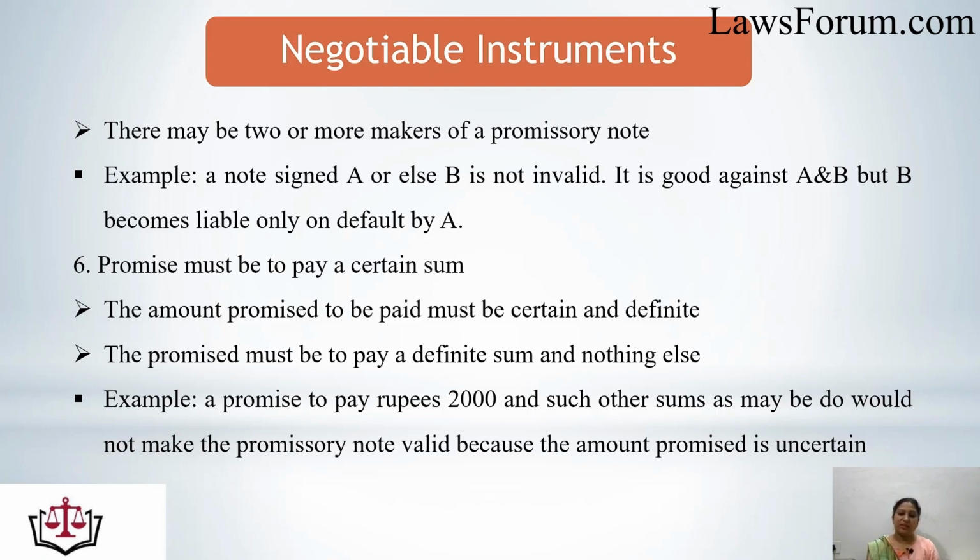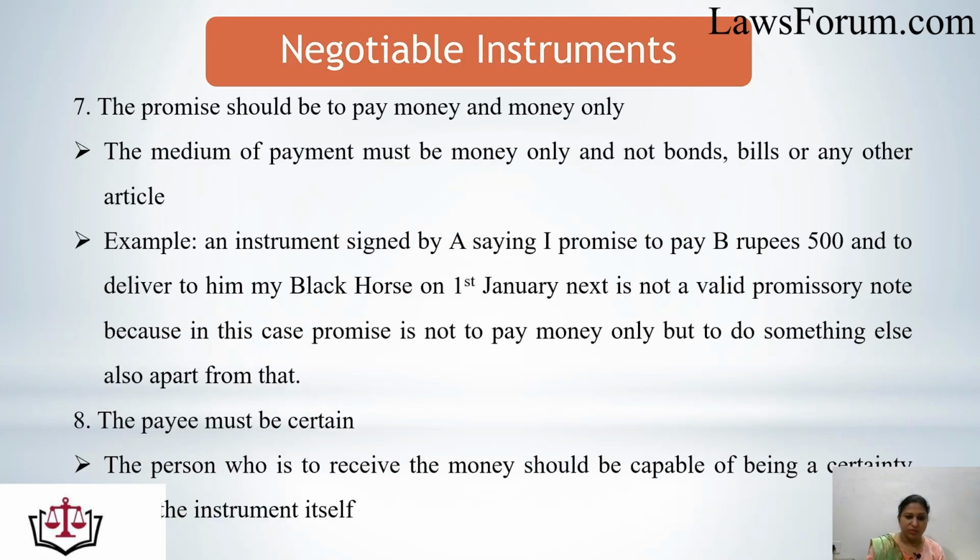As in this example, A has promised to pay rupees 2000 and other sums. So "other sums" is a totally vague term. It is a totally uncertain term. So where the terms are not certain, not definite, it would not be a valid promissory note.